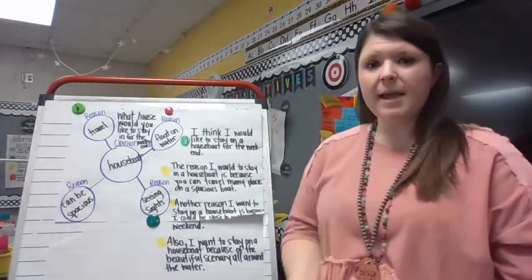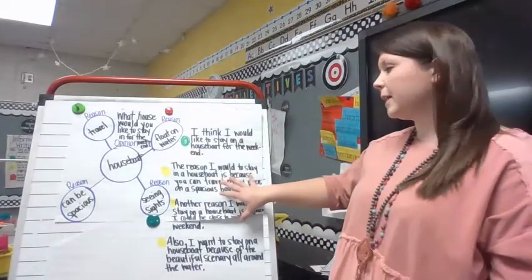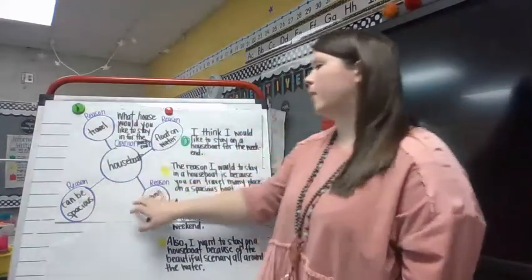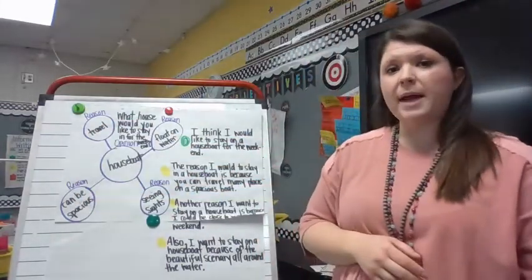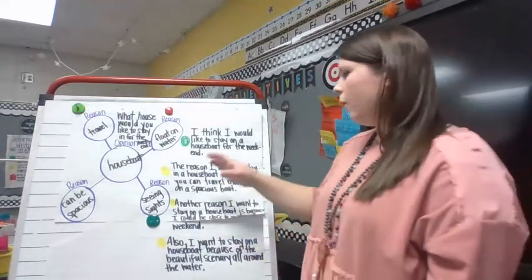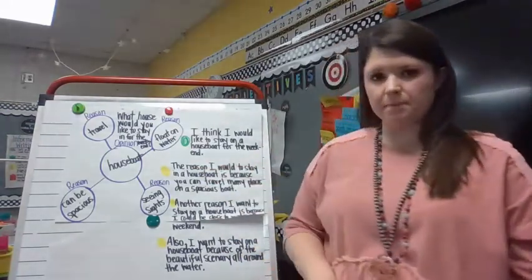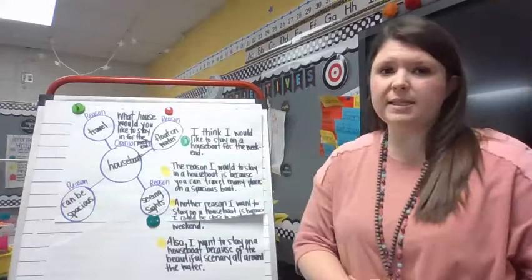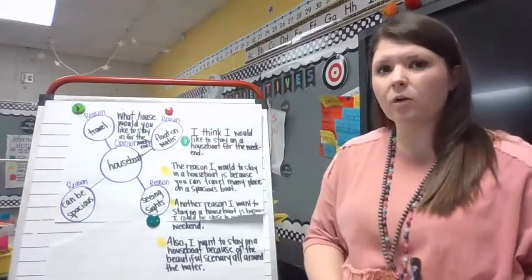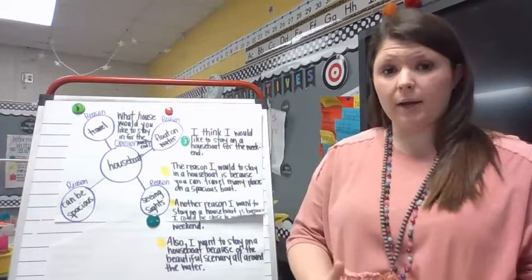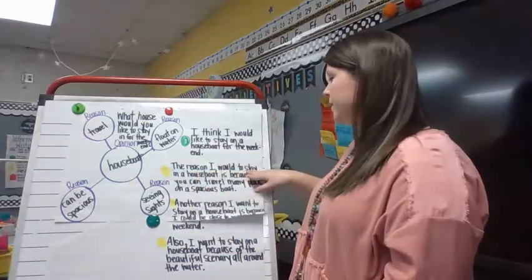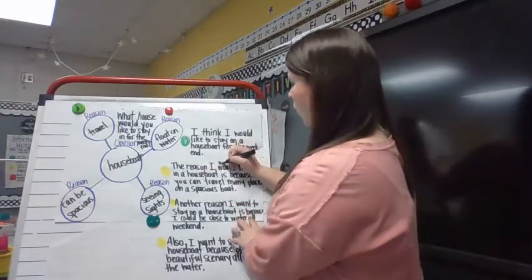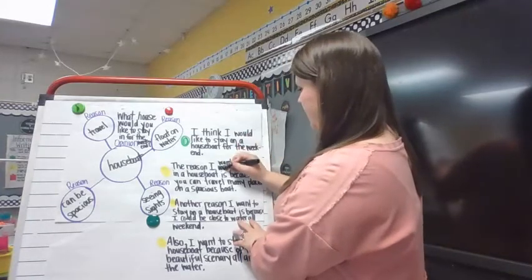Now I'm going to give evidence or facts that support the reason I want to stay in my houseboat. Those are the reasons that I wrote around in my plan. But I took those single words or phrases and turned them into sentences. Remember, we don't really start our reasons with just, I would stay in a houseboat because. We're going to tell our reader, here's my reason why.